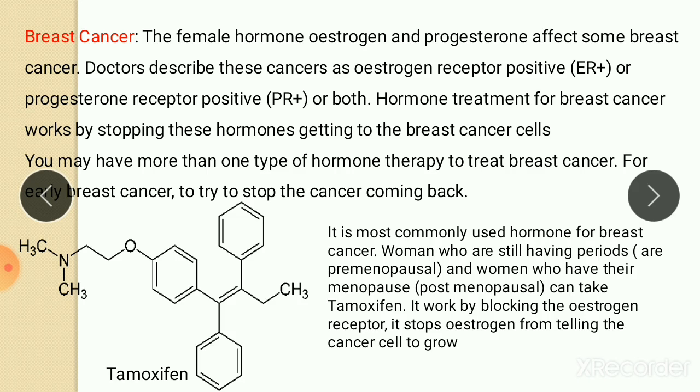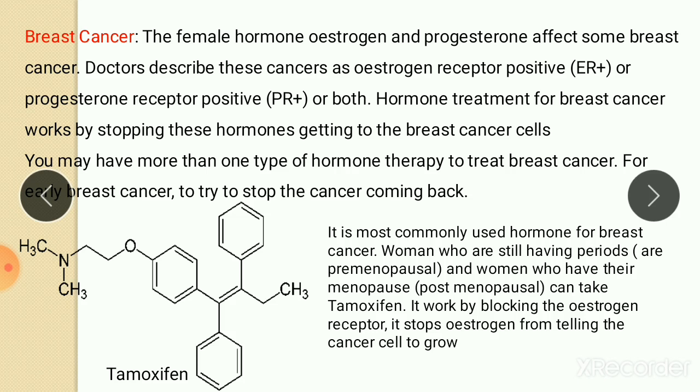Women who are still having periods, that is premenopausal, and women who have had their menopause, that is postmenopausal, can take tamoxifen. Menopause means there are no periods; it is the age after the periods have stopped. So this drug is utilized in premenopausal and postmenopausal women. It works by blocking the estrogen receptor.